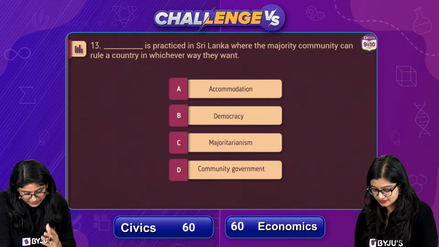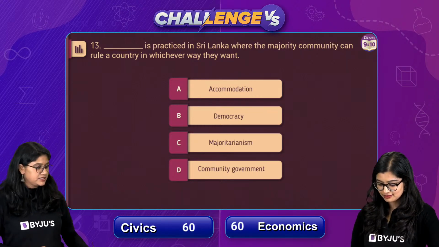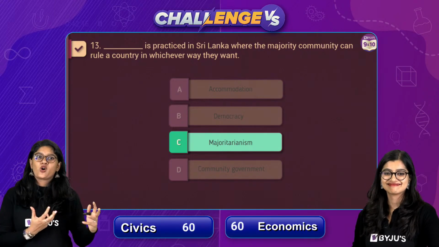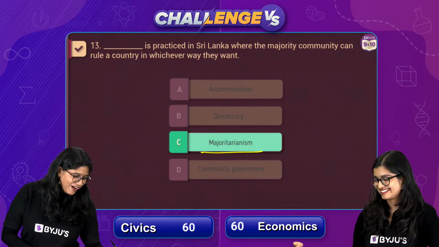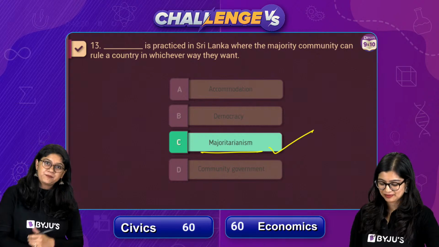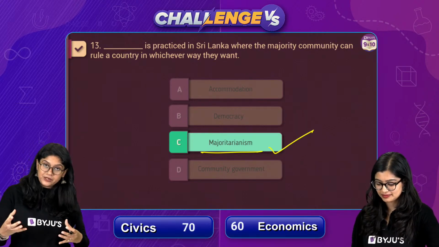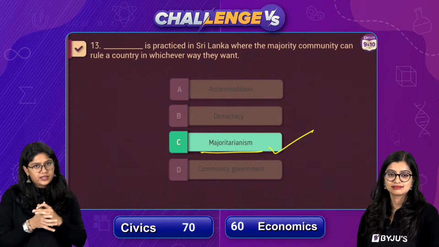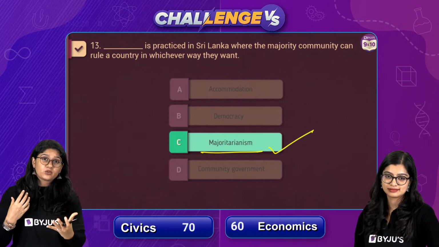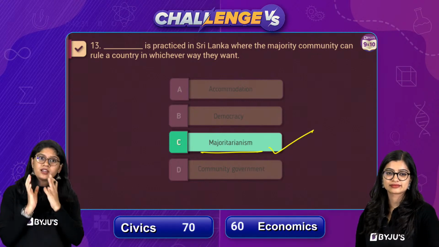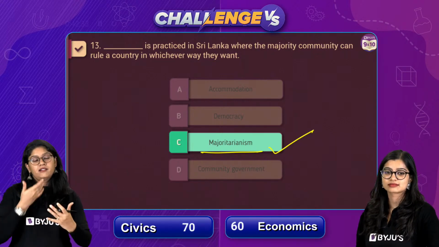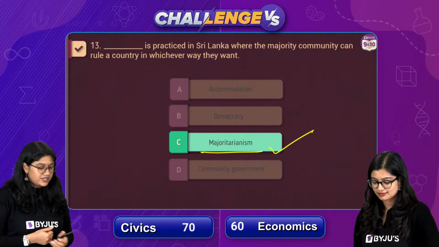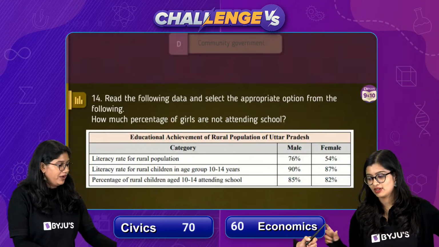Okay, seems like everyone, we can end the poll. And ta-da! The correct option is option C. The majority of you have voted for the correct answer. It's absolutely correct. In Sri Lanka, the people who were in the majority thought that they could make the rules according to them, and they were not considerate in thinking about the other communities present there. Interesting, very good, ma'am. Question number 14, over to you, ma'am.